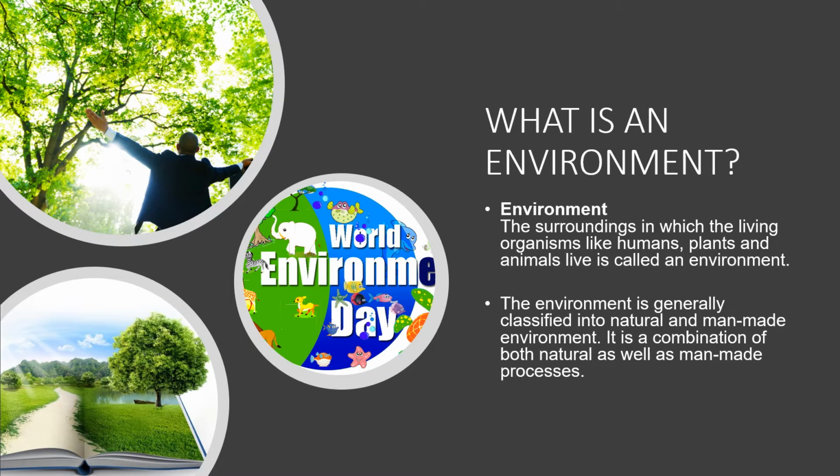What is an environment? Environment means the surroundings in which the living organisms like humans, plants and animals live. Environment is generally classified into natural and man-made environment. It is a combination of both natural as well as man-made processes.